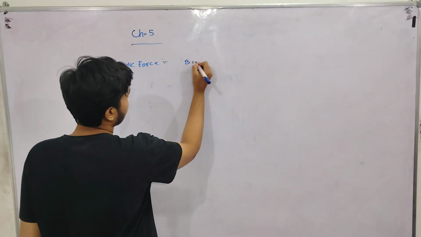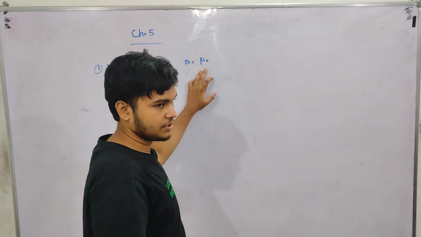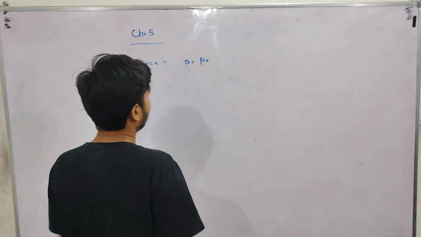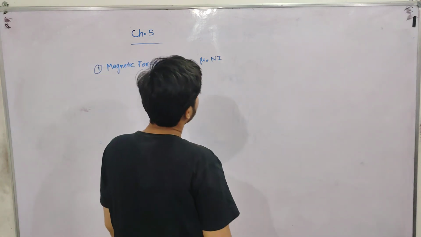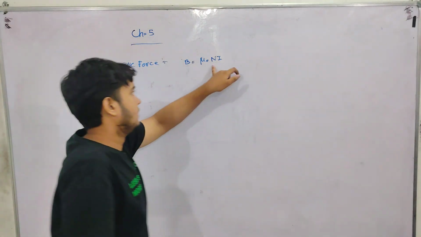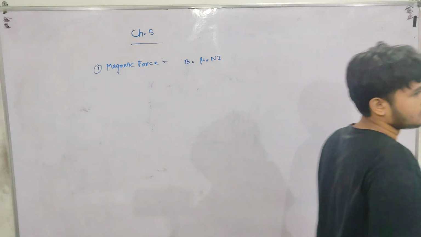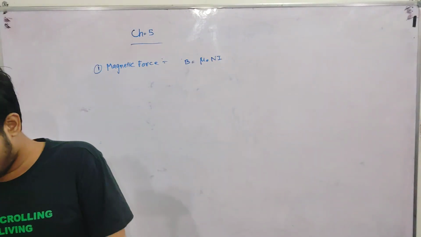B equals mu naught, the permeability constant, into N i. Mu naught into N i, where I is current and N is the number of turns in the coil or magnet, so it equals N i.